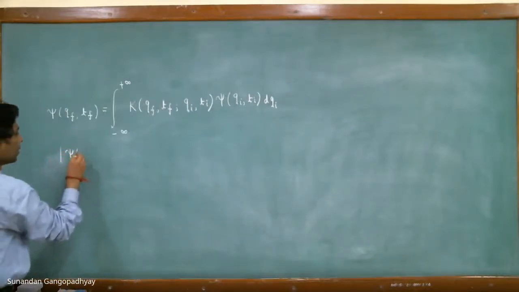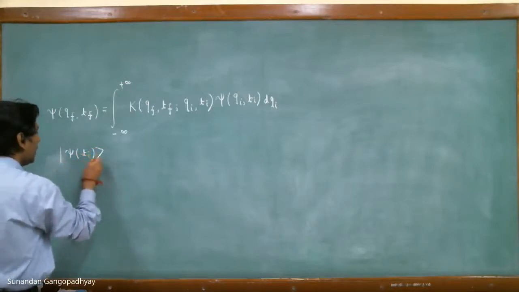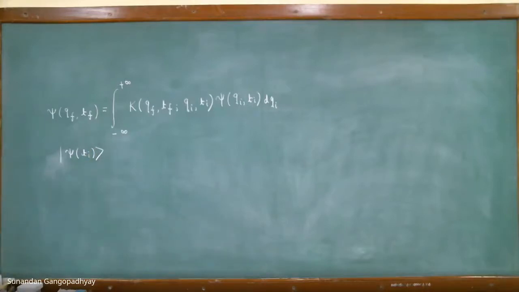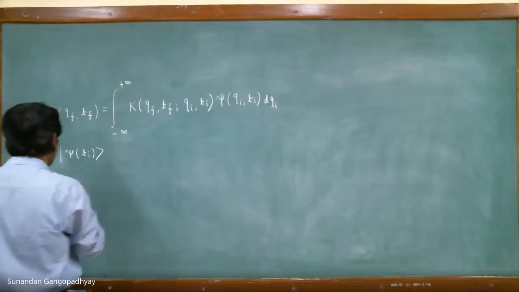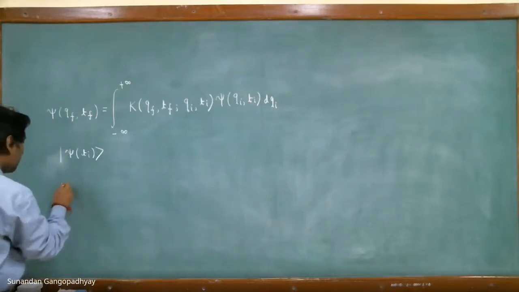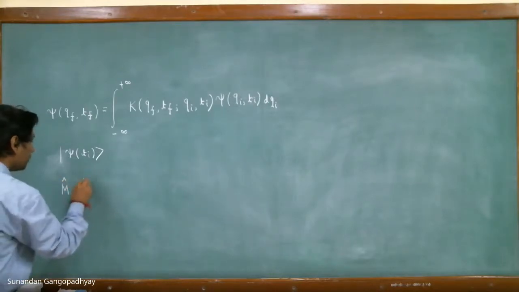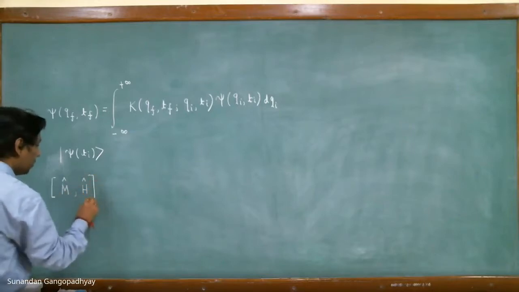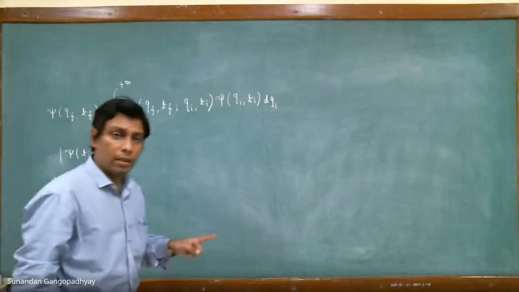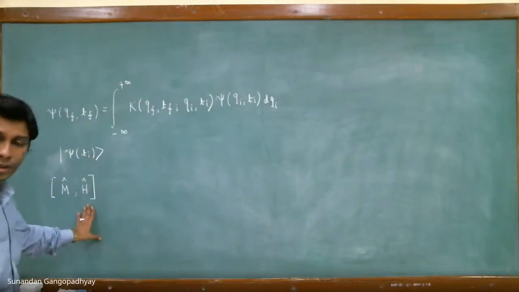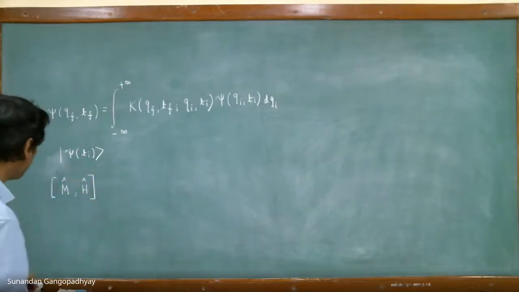The initial state is this thing, psi at ti. So once this initial state is expanded in the eigenstates of an operator that commutes with the Hamiltonian, we should remember that this Hamiltonian is basically time independent. It is a time independent Hamiltonian.